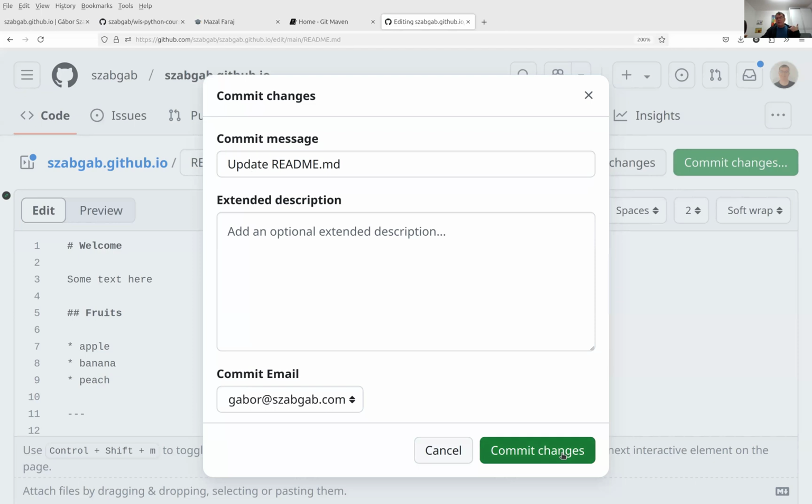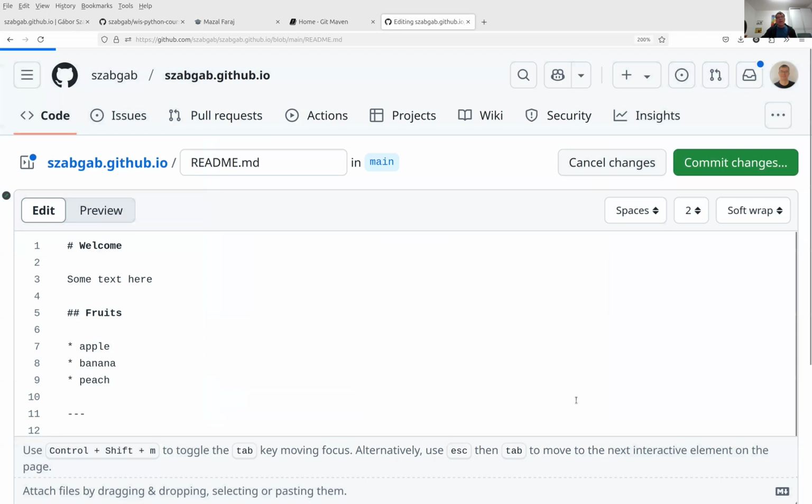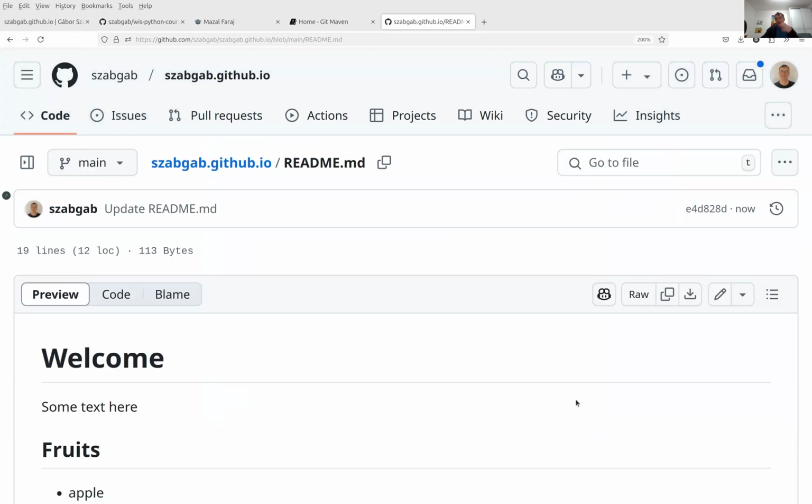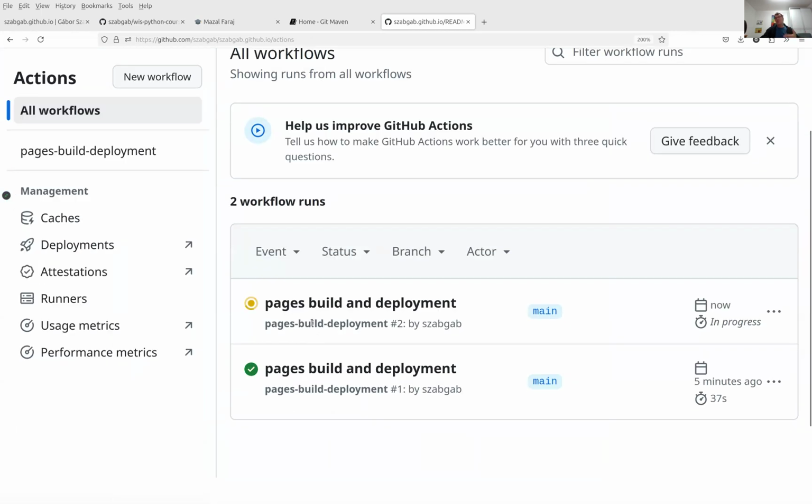Okay, so I click here on this other green button. This will actually do the commit. And basically, this saved my changes. Now, if I click on the actions, you can see that it immediately picked up the changes and started to build the website. Okay, it now says it's in progress. Earlier, you saw it was in queue and it was a smaller dot here. Now it's yellowish and moving. You'll learn the icons that you can see.